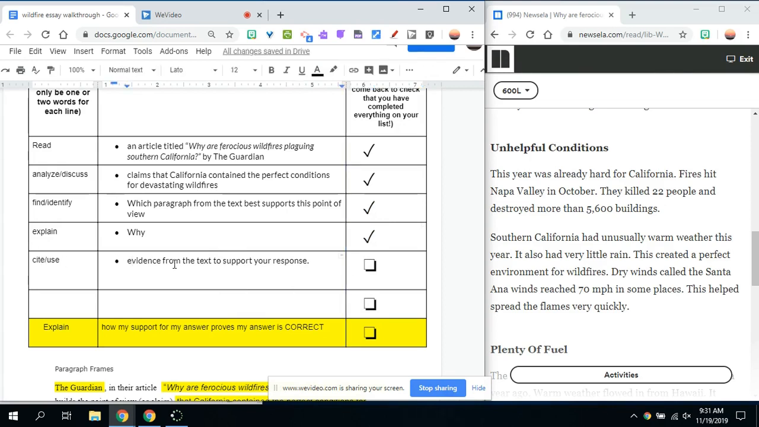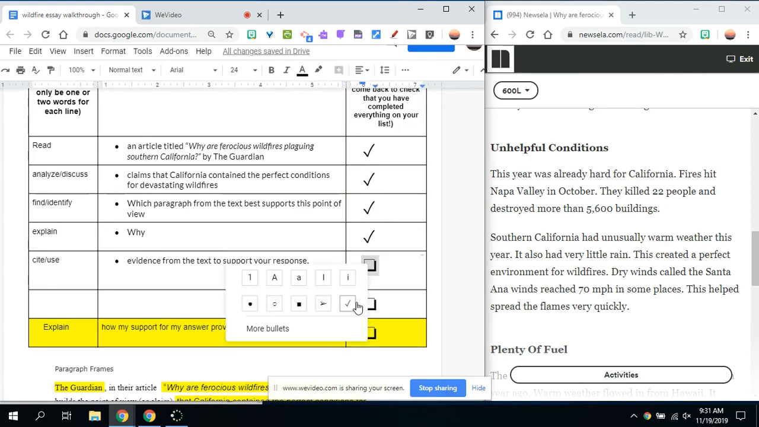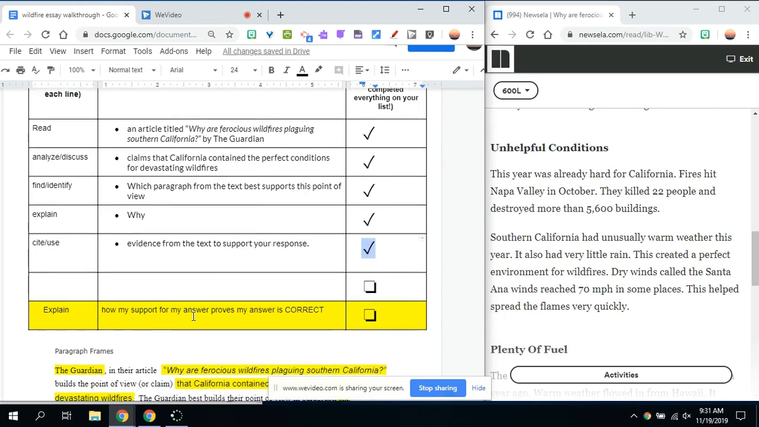And did I cite evidence from the text to support my response? Yes, I did. Those two pieces of evidence. And did I explain how my support for my answer proves my answer is correct? Absolutely. So I answered all the important parts of the prompt.